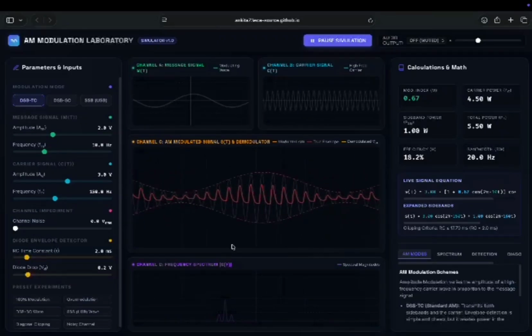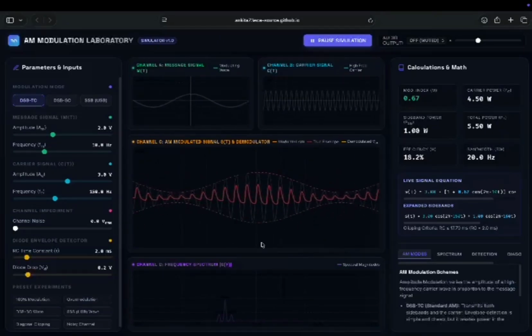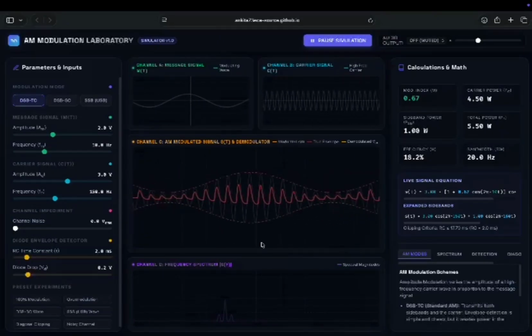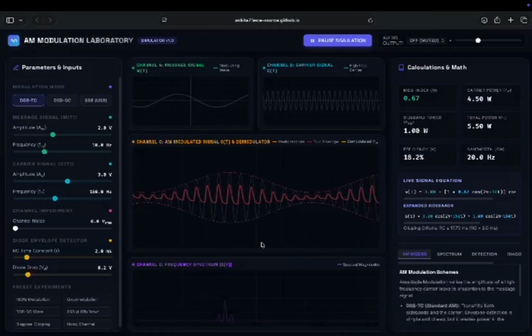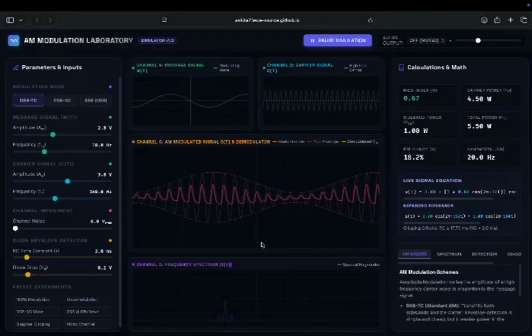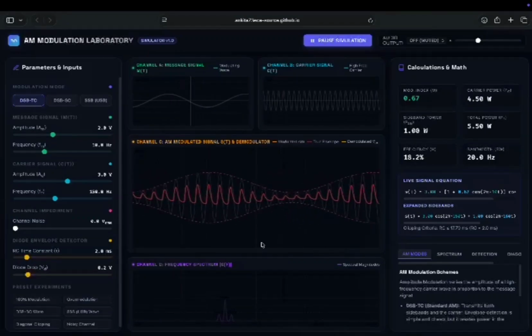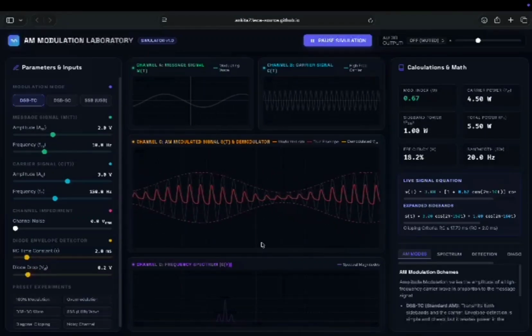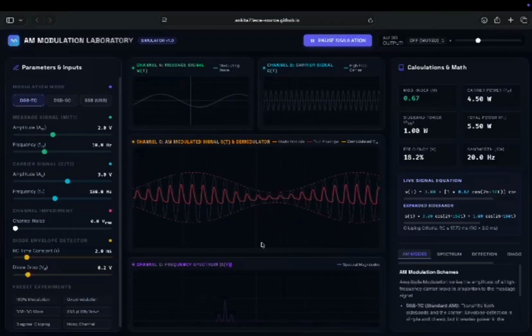Hello everyone. Today I will demonstrate an AM modulation laboratory simulator. This simulator helps visualize message signal, carrier signal, AM modulated waveform, spectrum analysis and demodulation in real time.